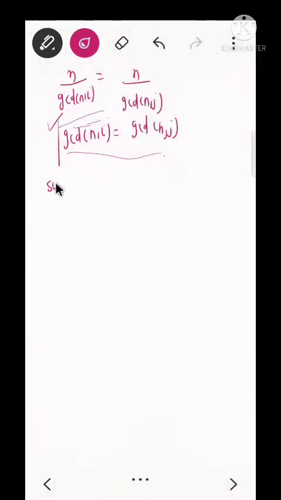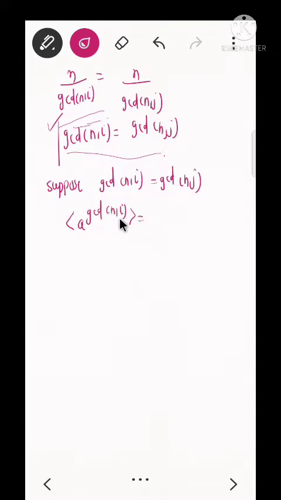Suppose gcd(n,i) is equal to gcd(n,j). So obviously a to the power gcd(n,i) can be written, by putting this value, as a to the power gcd(n,j).